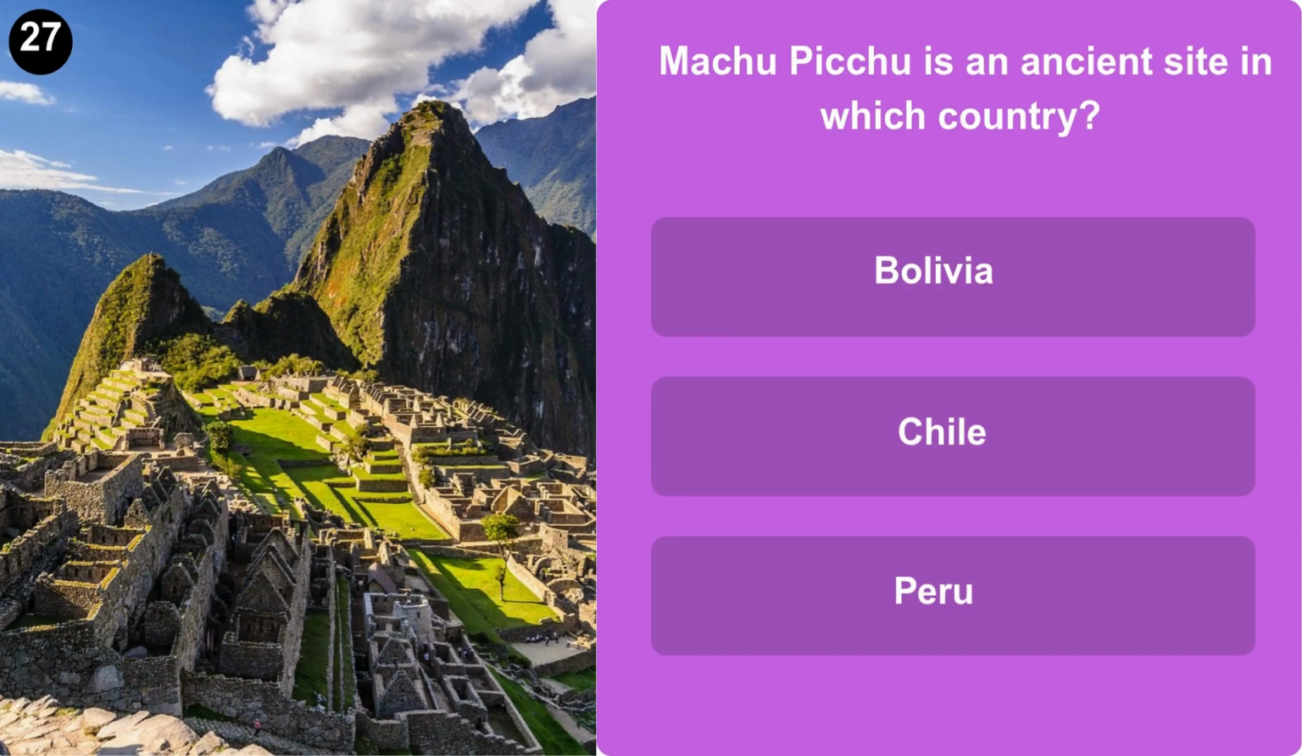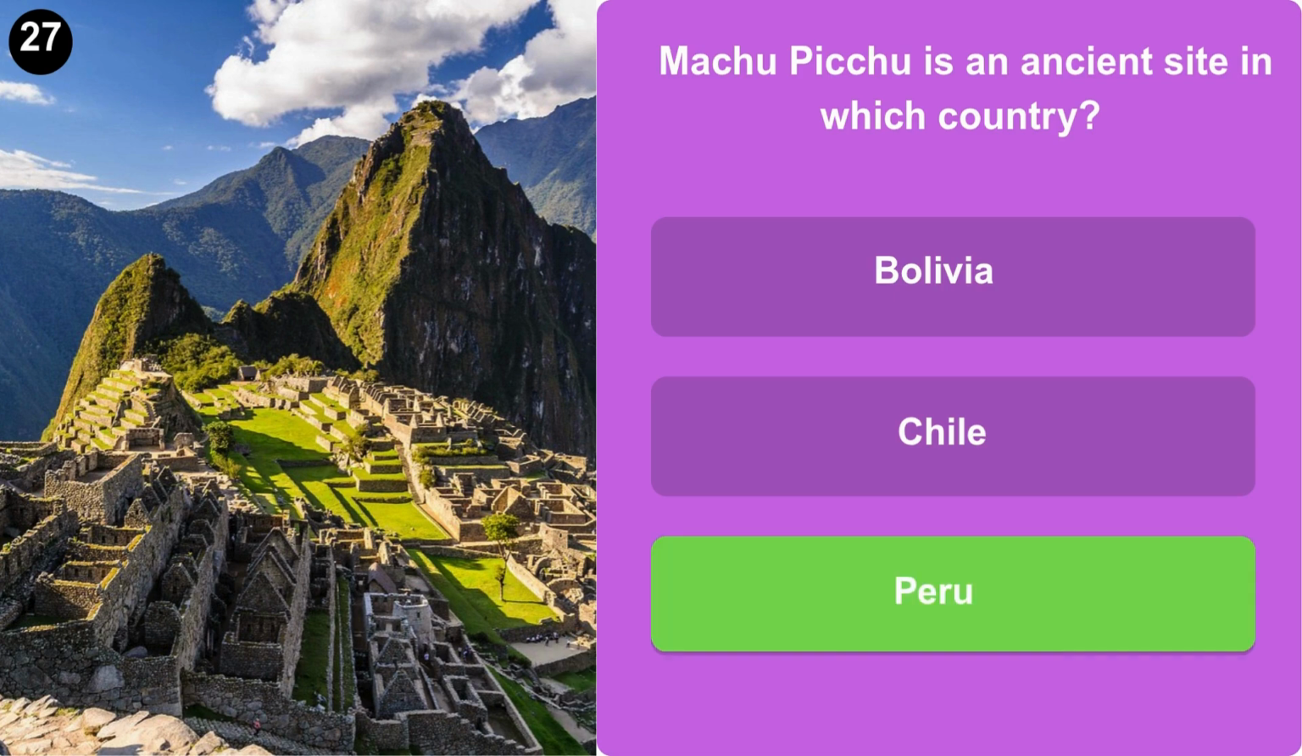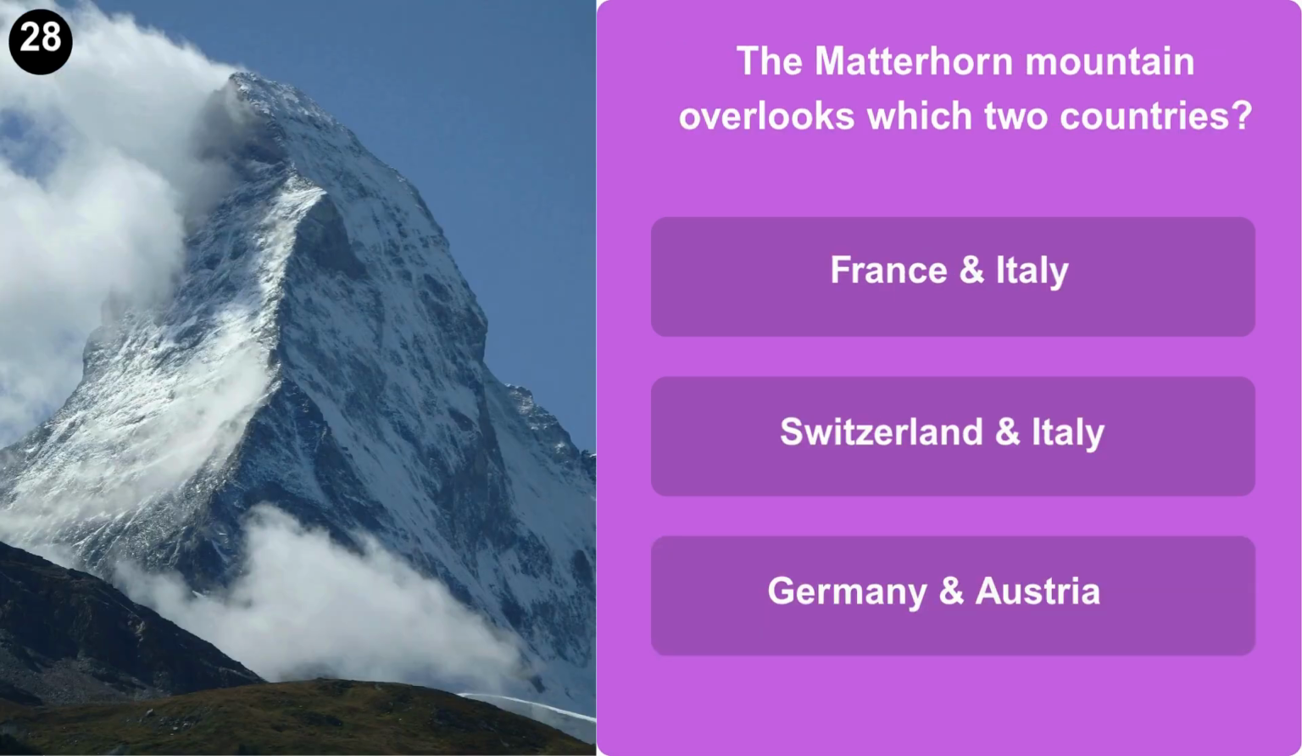Machu Picchu is an ancient site in which country? Bolivia, Chile, or Peru? The Matterhorn mountain overlooks which two countries? France and Italy, Switzerland and Italy, or Germany and Austria?